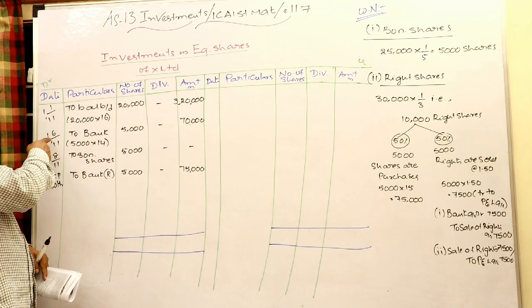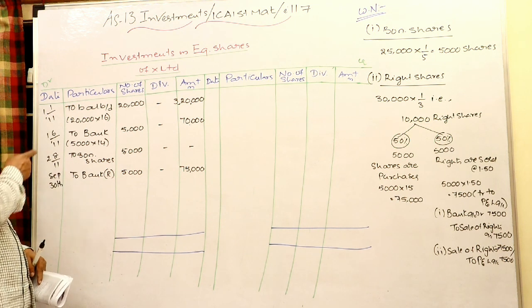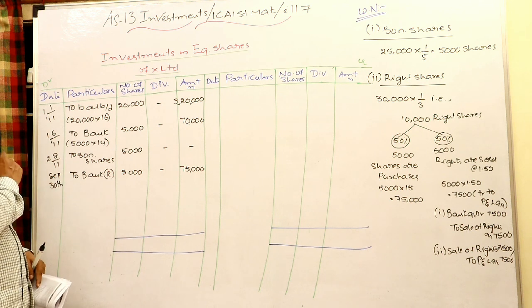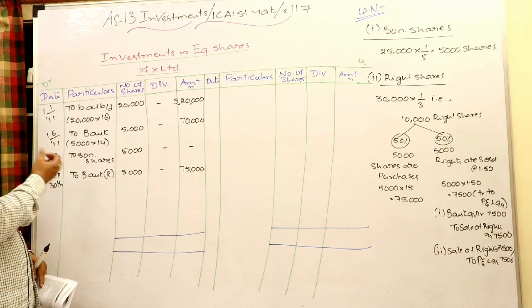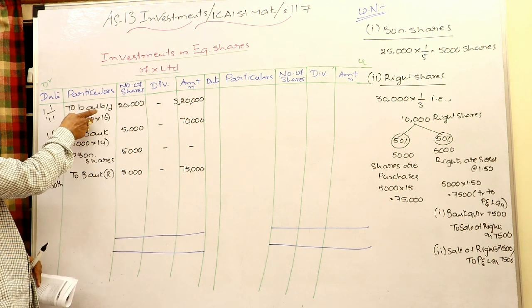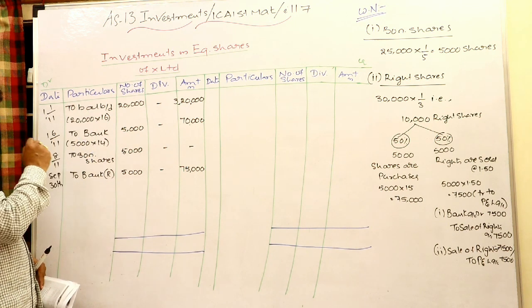But these shares I bought on June 1st, but the dividend was declared till March 31st, which means till March 31st somebody else is the owner. I bought on June 1st, so at the time of declaration I am not having those shares. I am receiving the dividend. This is a post acquisition dividend, revenue income. This is a pre-acquisition dividend, reduce the cost of investment.